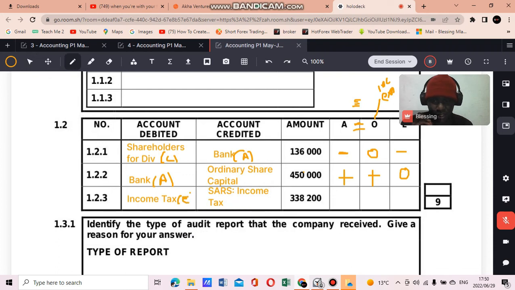And I said this is an expense account. An expense account, they decrease our owner's equity, right? And this is a liability account because now we owe SARS money, right? We owe SARS money. That means we increase our liability, since we owe SARS money, and then assets are not affected in this case, right? Income tax is an expense, meaning that we have to pay SARS, and then it decreases owner's equity. Then SARS income tax a liability account, meaning that we owe SARS money now, so it's a plus here.